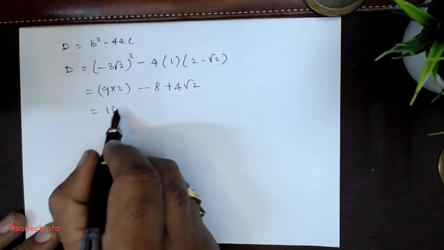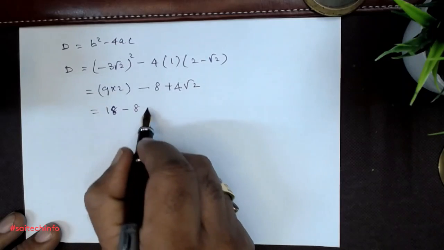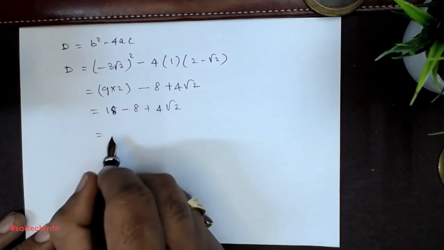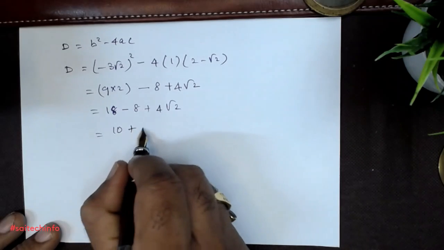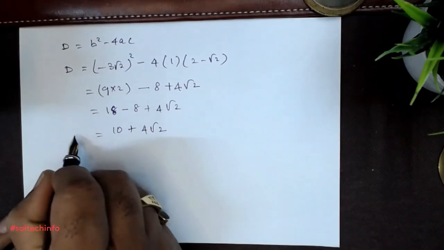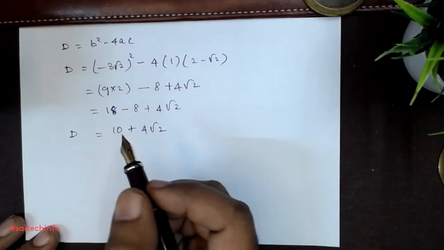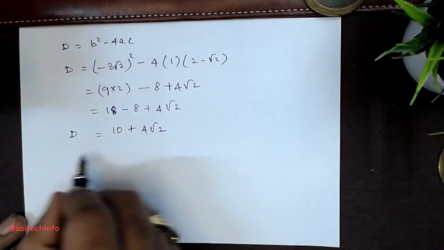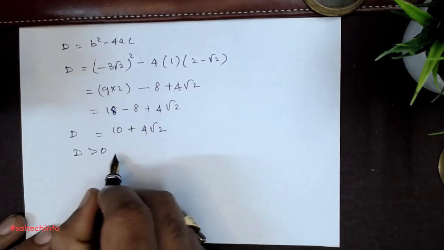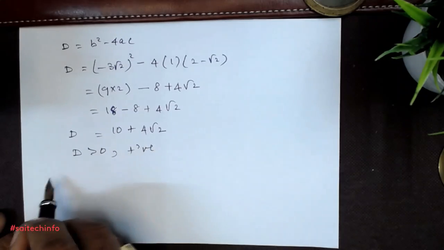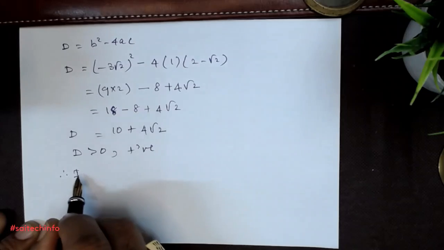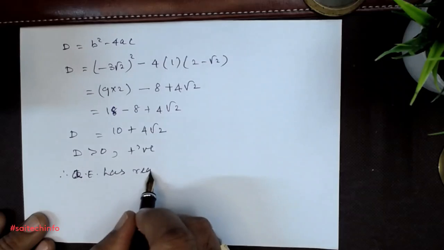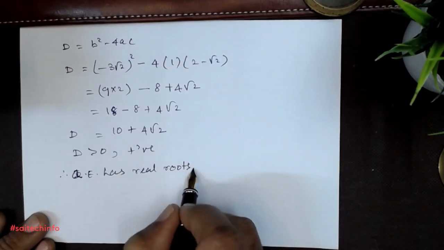Now this is 18 minus 8 plus 4√2, that is equal to 18 minus 8 is 10, plus 4√2. So D is equal to 10 + 4√2. So this is positive, is it not? This is greater than 0, and hence it means the quadratic equation has real roots. Got it? Do you understand?